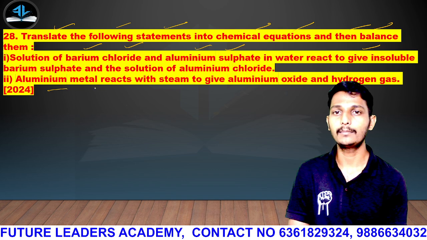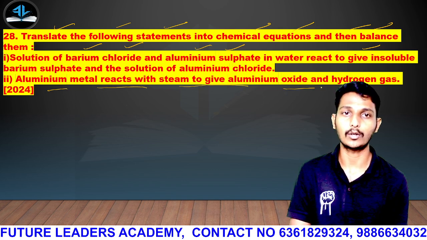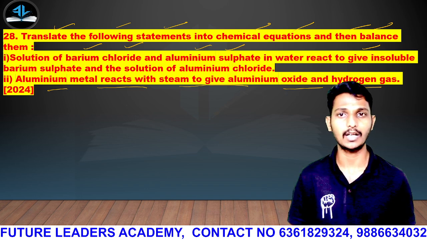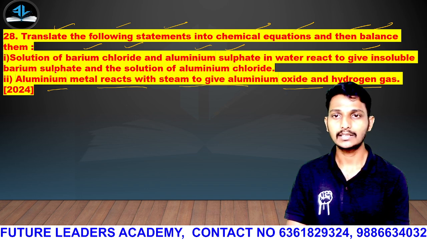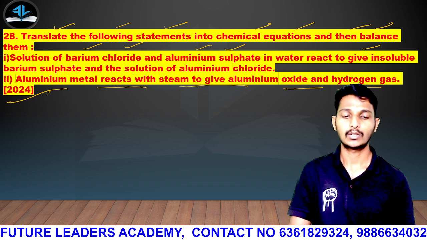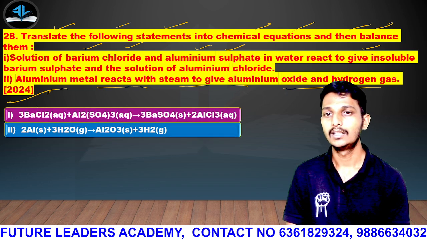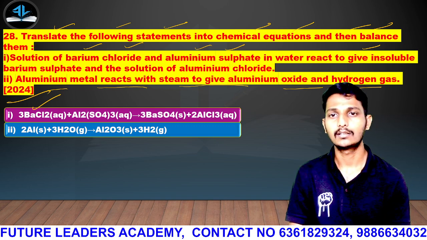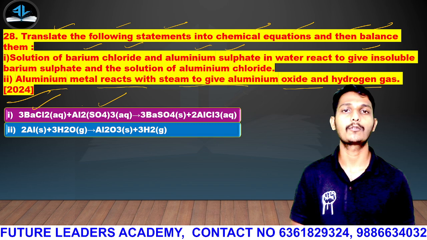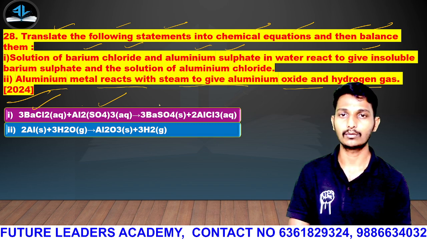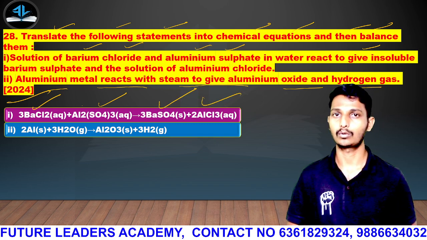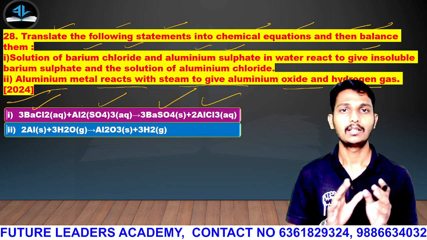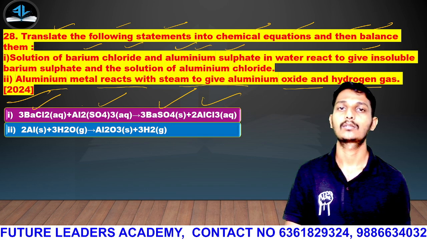Another one is aluminum metal reacts with steam to give aluminum oxide and hydrogen gas. We are heating aluminum metal in steam. It has been asked in the year 2024. So the answer is, guys, 3 moles of barium chloride mixing with aluminum sulfate, Al2(SO4)3, and it will give you barium sulfate plus aluminum chloride. This is the balanced chemical equation for the first question.